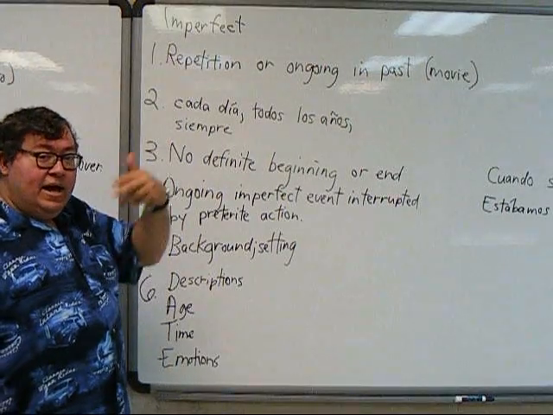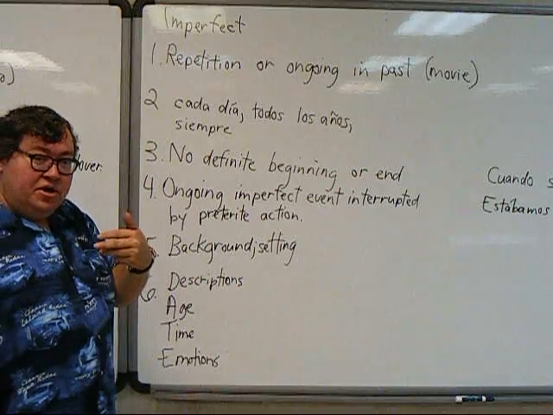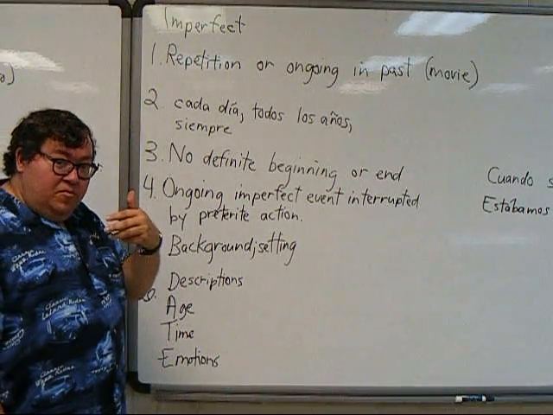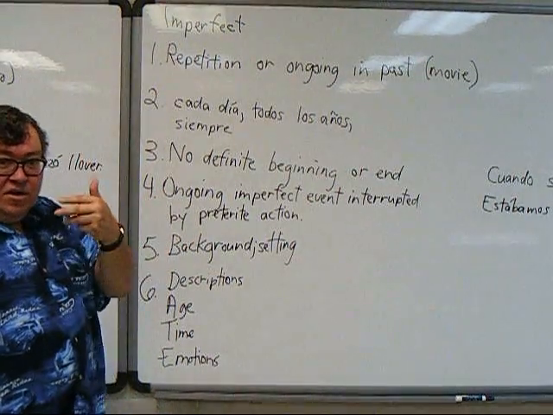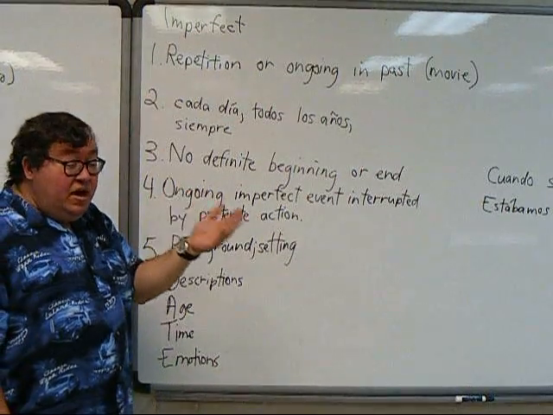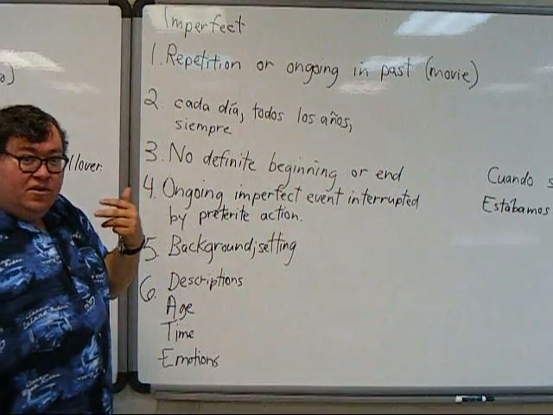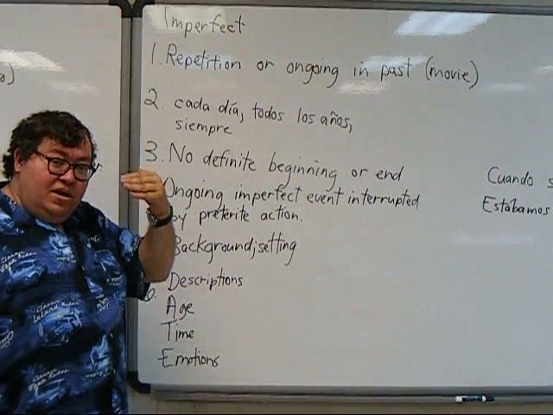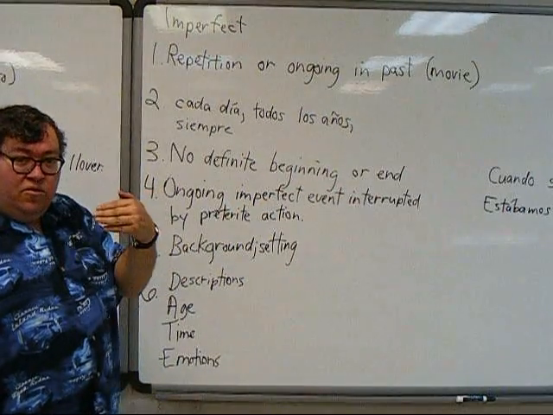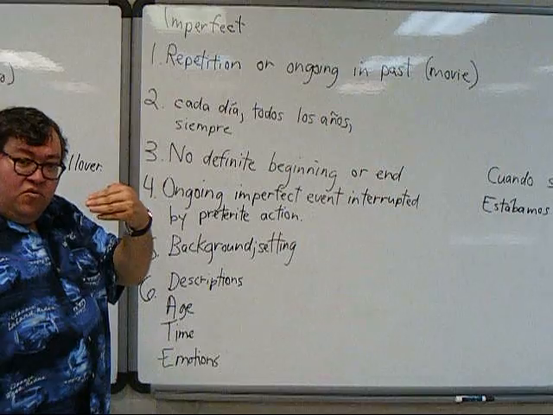Or maybe, when I got on the bus, it was full of people. The preterite event is me getting on the bus. You can take a picture of that. But the bus being full of people didn't magically happen the moment I stepped up. It was full before I got there. How long it had been full, I don't know. I don't know when that started. And it hasn't ended yet. Someone else needs to get off for that to end, and it won't be full anymore. But for now, we're in the middle of that. We're not the beginning or the end. We're somewhere in the middle. So that's what makes the bus being full an imperfect event.